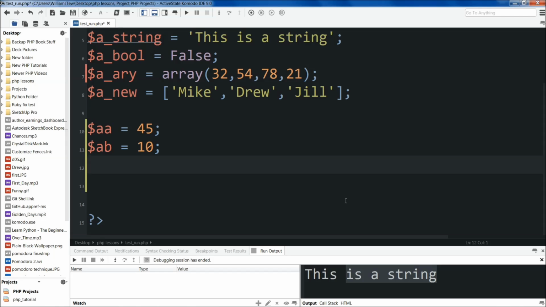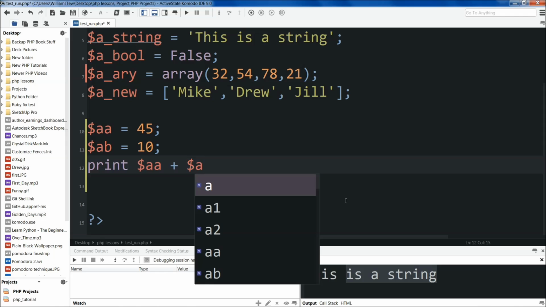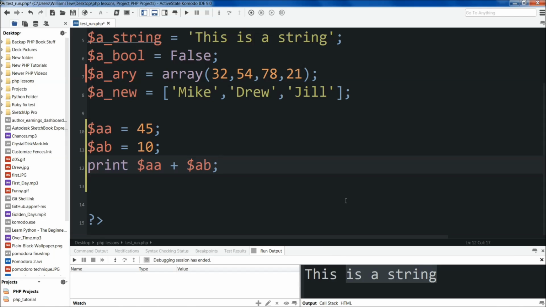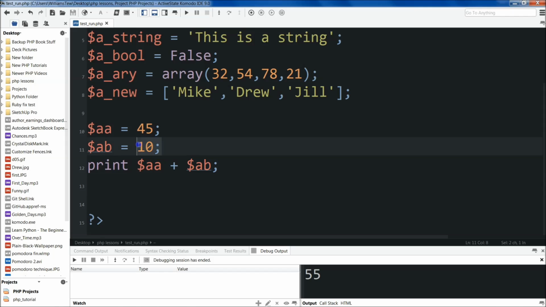And now we're going to print out the combination of these two together. So do print AA plus AB, we're doing math here. Now I hit save, and then we'll run it. And you'll see that 55 was returned. So it took the values that were in here.